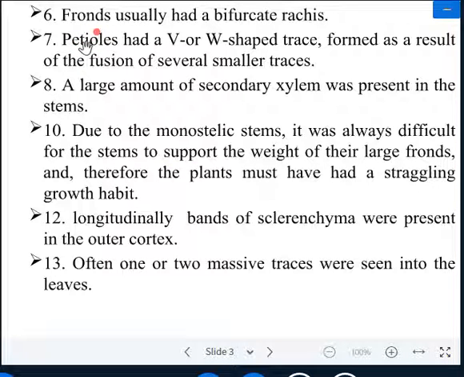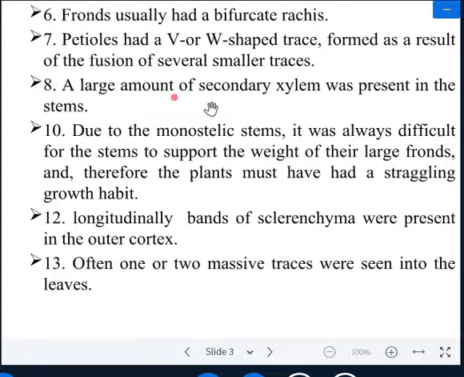The leaves having a proper petiole are known as petiolate leaves, and a leaf without petiole is known as a sessile leaf. The petiole had a V or W shaped trace formed as a result of fusion of several smaller traces. So you have observed that the petiole has a W shaped trace.